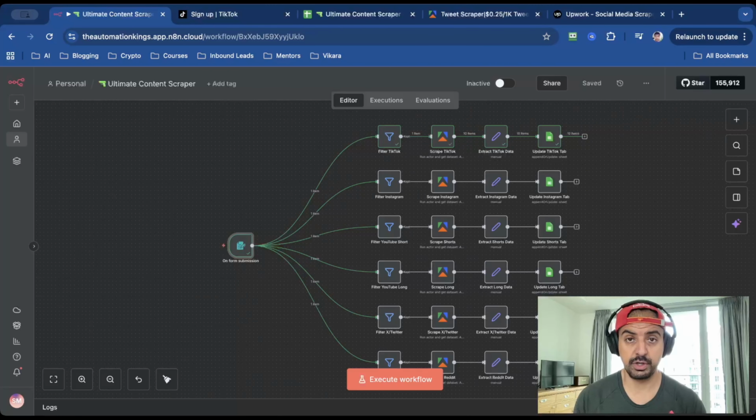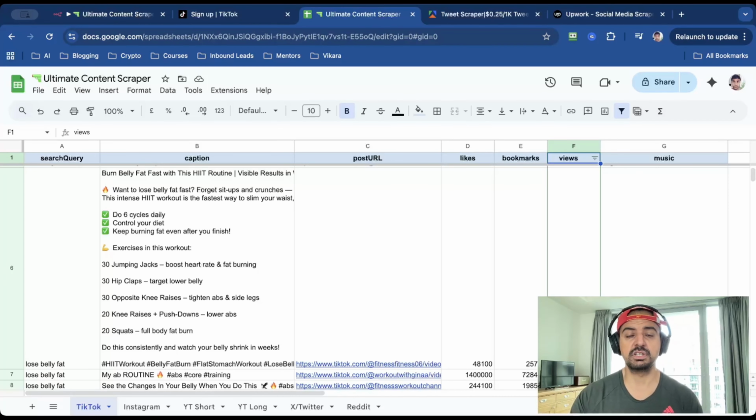Okay, so let's do a test run. I'm gonna search for lose belly fat. I want 10 results, and I'm gonna select the TikTok platform. You can see that it's completed, and here's the output. There's a lot of incredible data here we can work with and really supercharge any content marketing strategy. So now that you know that the system works, let me show you how you can build this yourself.